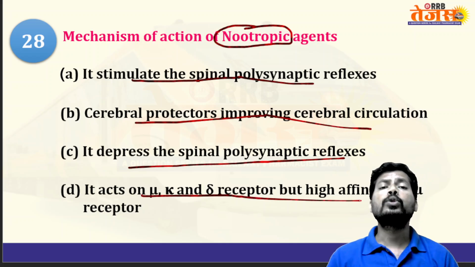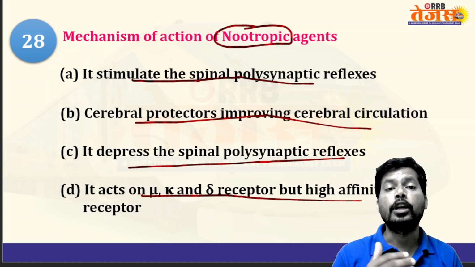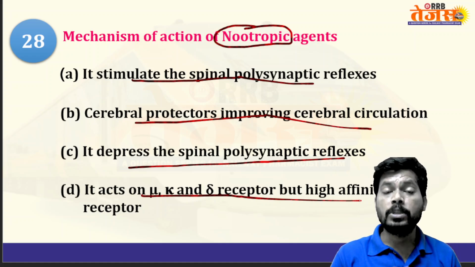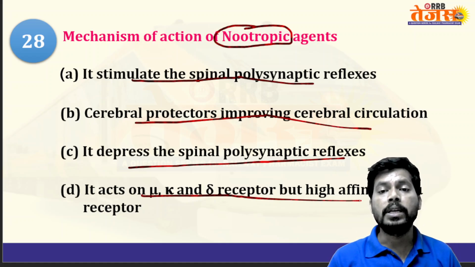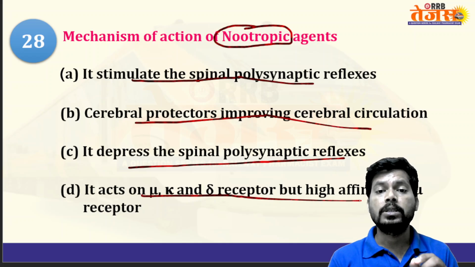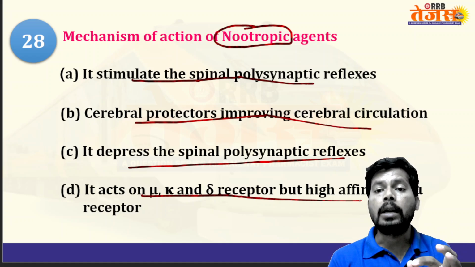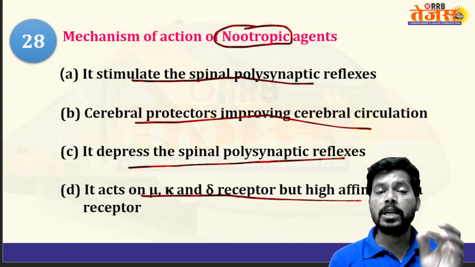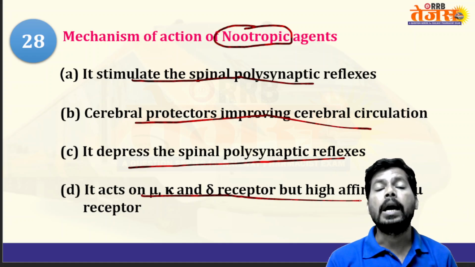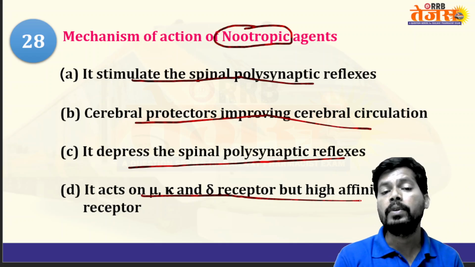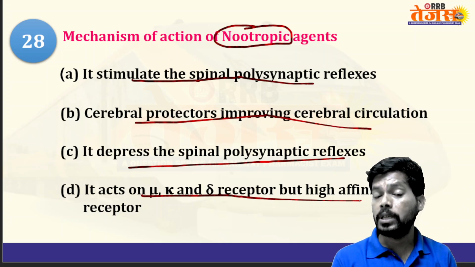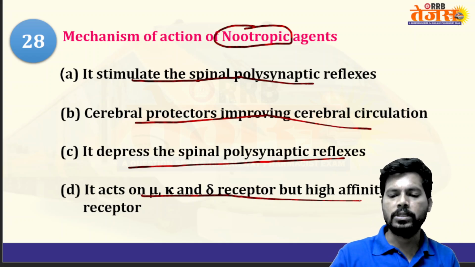Nootropics enhance and improve memory capacity. These nootropics are cerebral protectors. They protect the cerebral neurons, also improve the blood circulation to the cerebral cortex, and help decrease the symptoms of Alzheimer's disease.